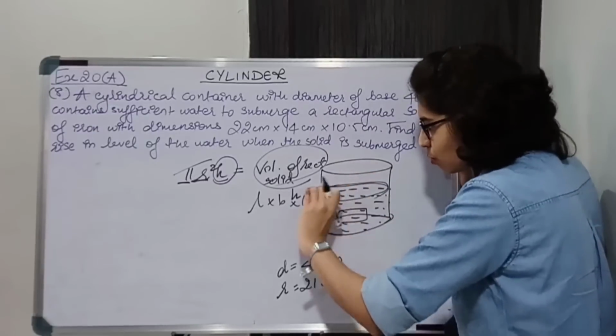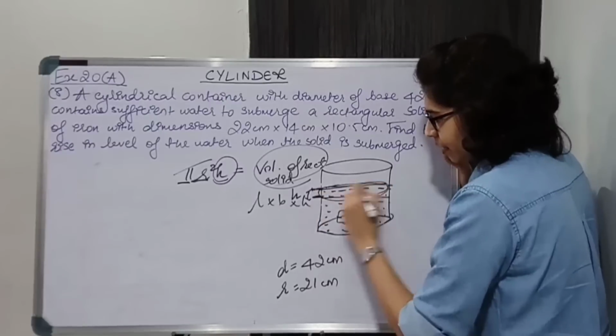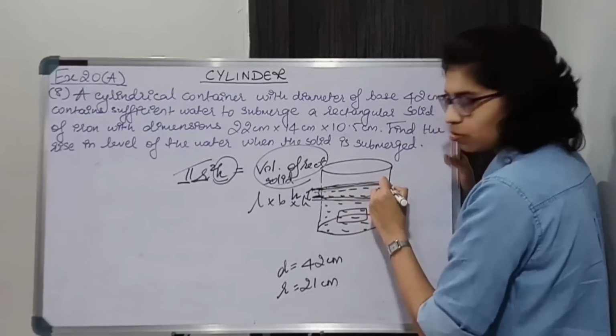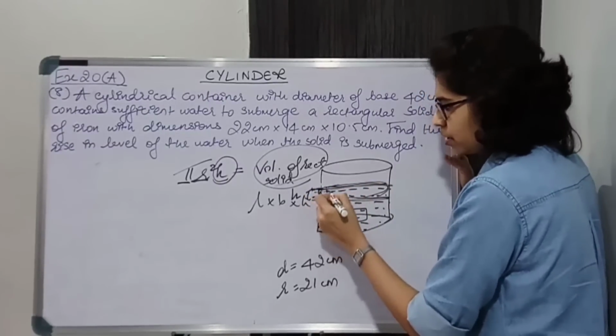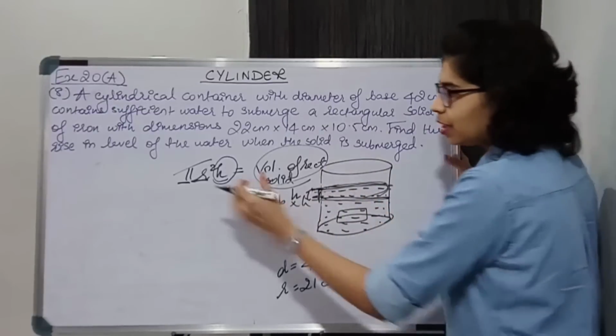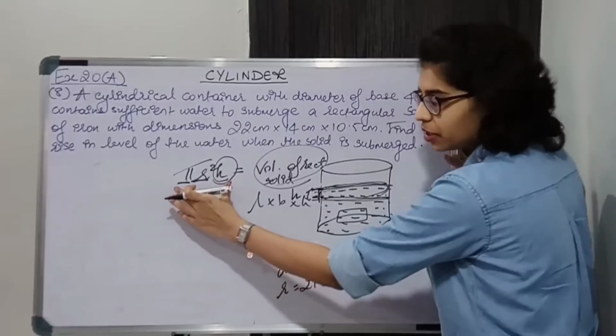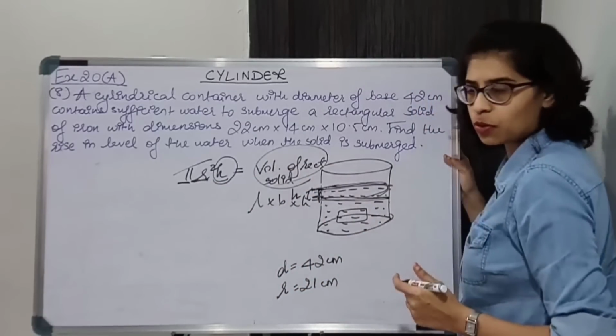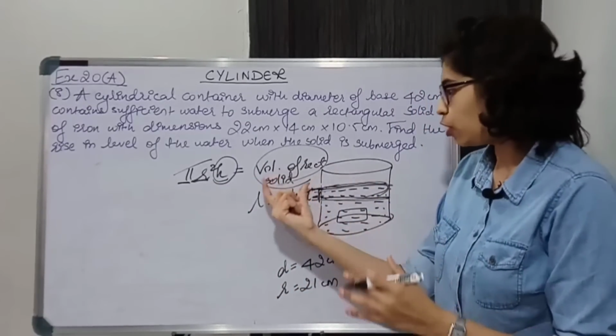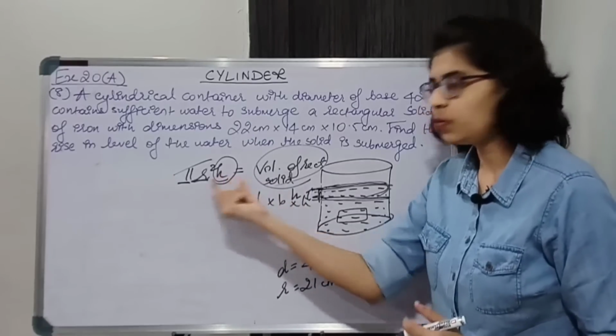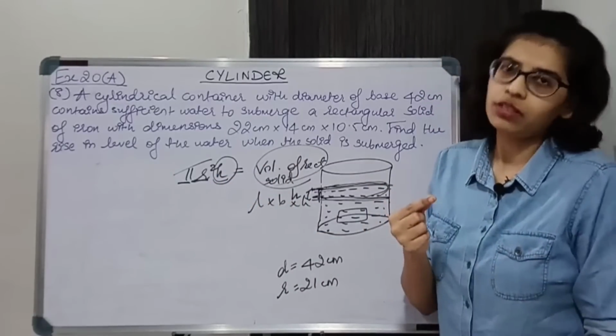This much is the volume of the water displaced. And what will be the volume of this much? The height of this into pi r square, that is nothing but the volume of the cylinder. So the volume of some cylindrical portion is equal to the volume of the solid, and that is how we'll get the height of the water displaced.